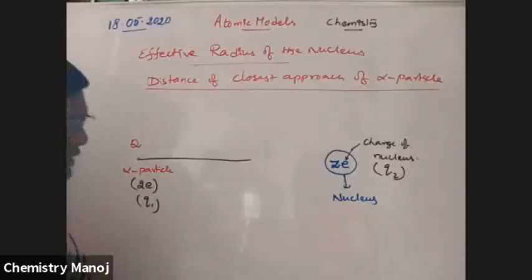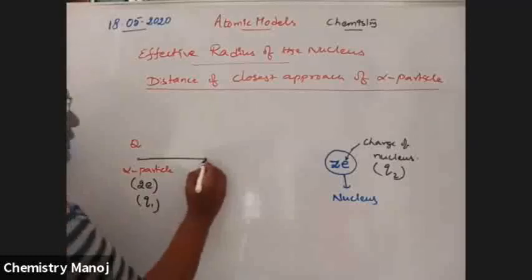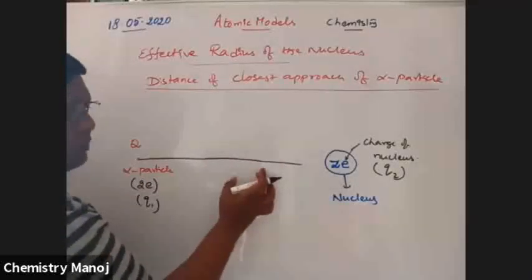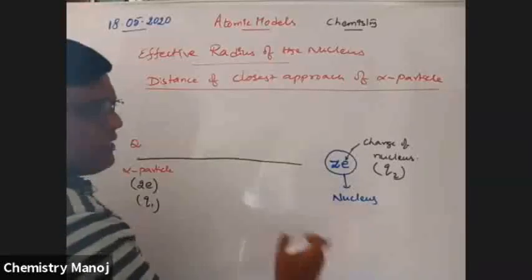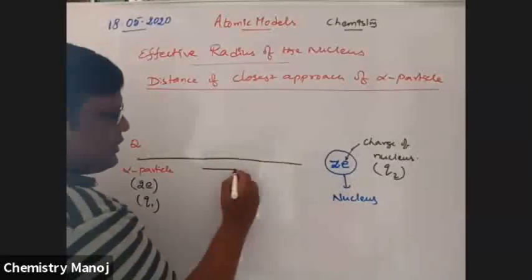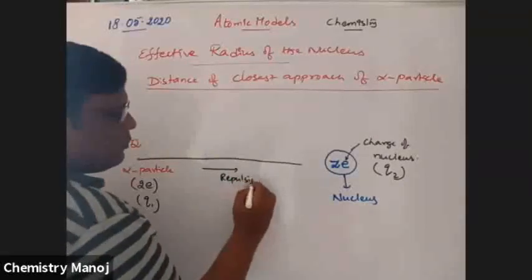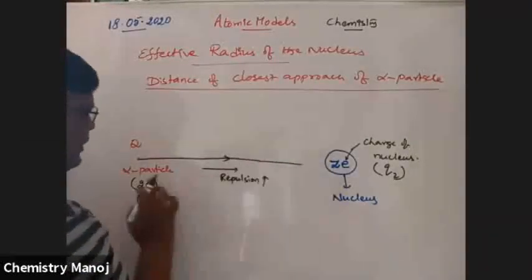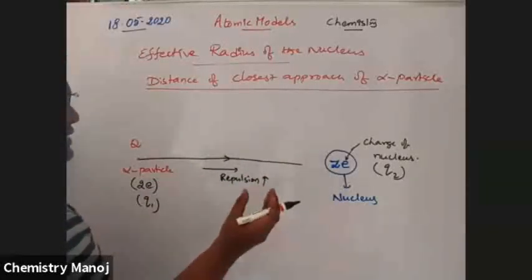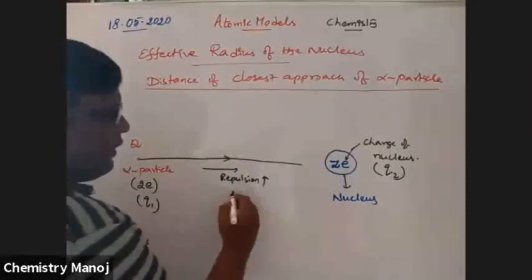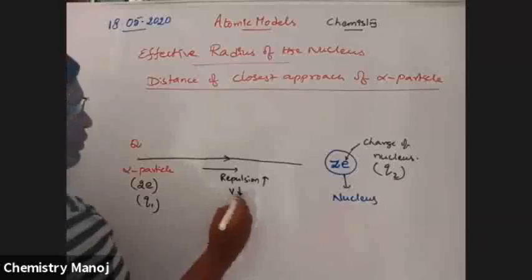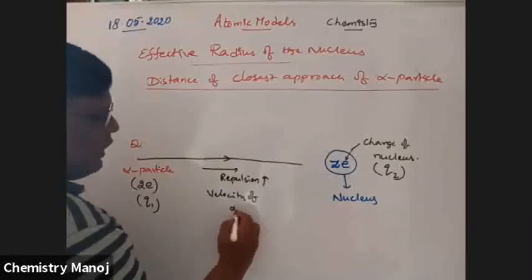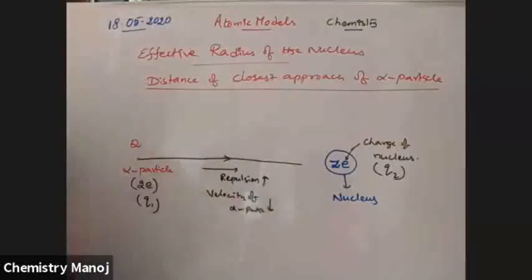As the alpha particle moves towards the nucleus, the repulsion between this positive and that positive charge increases. As the distance decreases and repulsion increases, automatically the velocity of the alpha particle decreases. Is this clear or not?